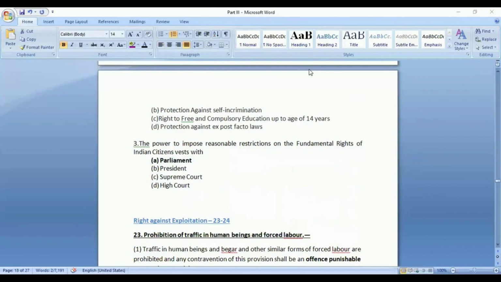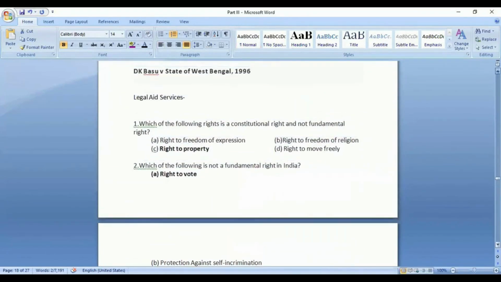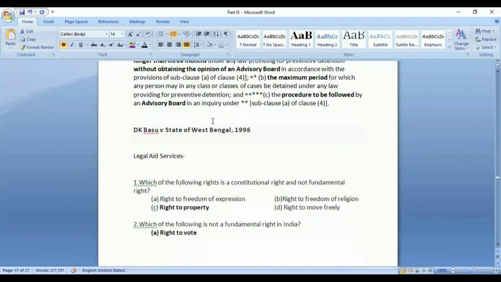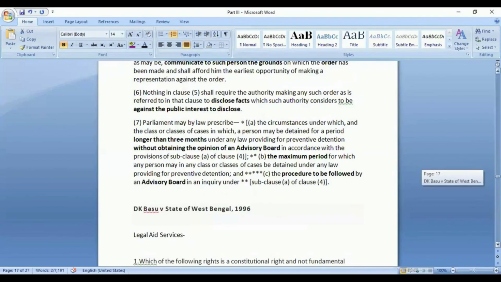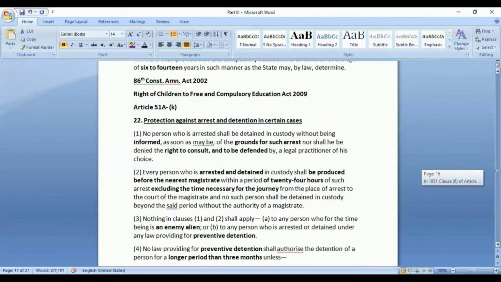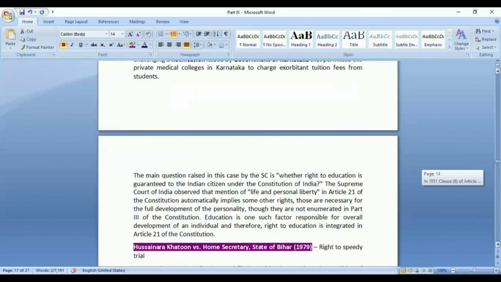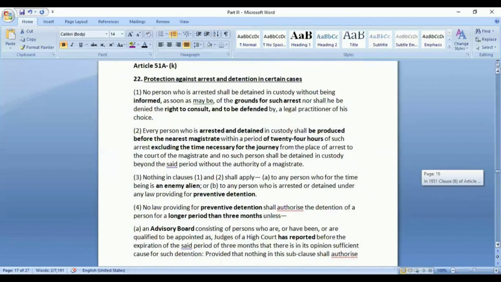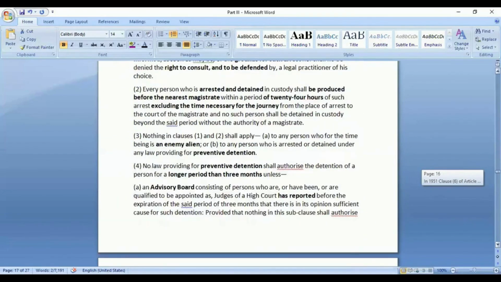So these were the questions that we had from this part. I will try to make a note on the DK Basu case and what was held in it, so that you can read what guidelines were issued, what happened after the decision and why the case was filed. So this is all about the various types of freedoms under the Constitution of India.